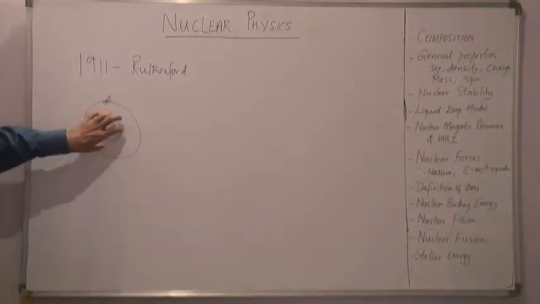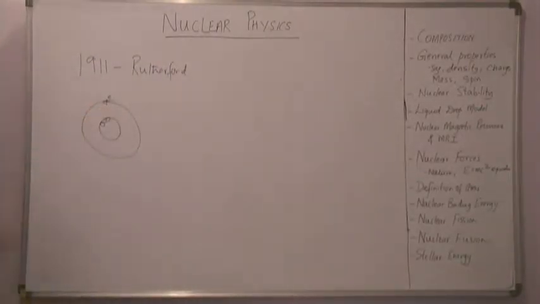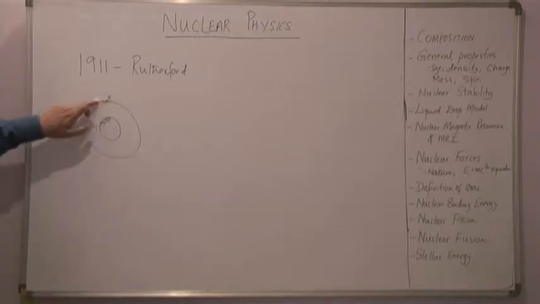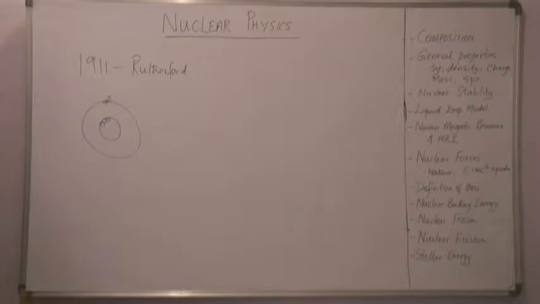Just to give you an idea, the size of the radius of the nucleus is of the order of 10 to the power of minus 15 meters, whereas the size of the atom as such is of the order of 10 to the power of minus 10 meters.